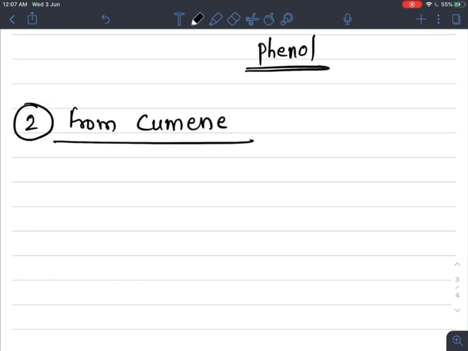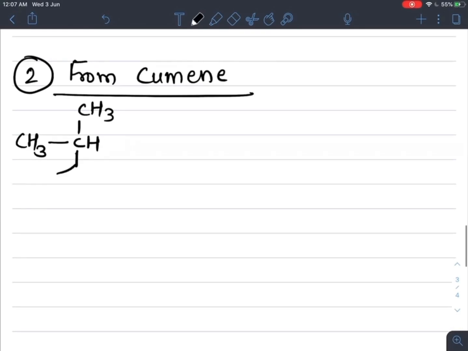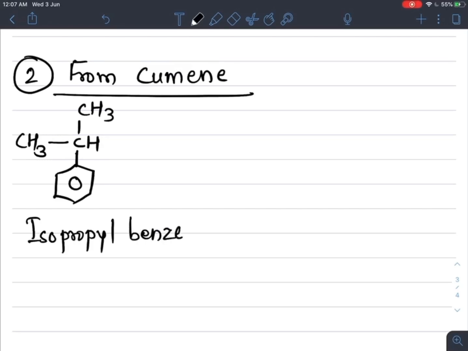So cumene, that is isopropyl benzene, with an isopropyl group, a 3 carbon containing alkyl group, attached to the benzene ring. The name of this compound is cumene, also called isopropyl benzene. It is also called secondary propyl benzene.